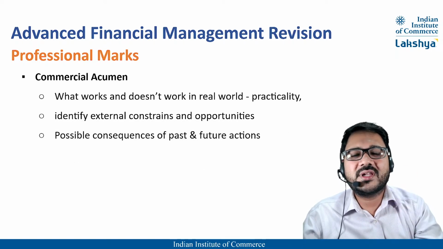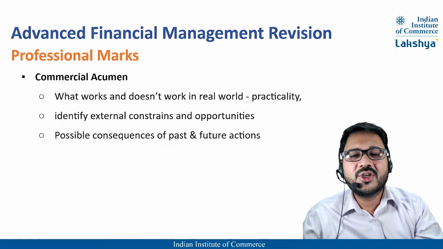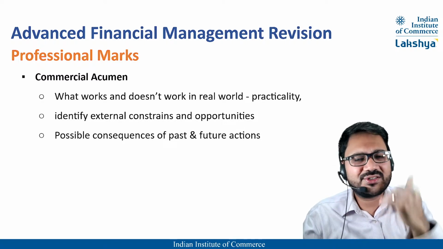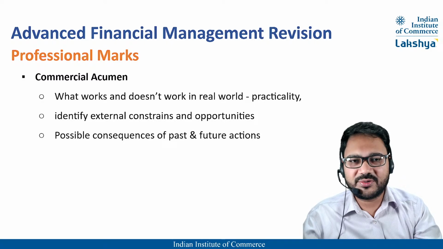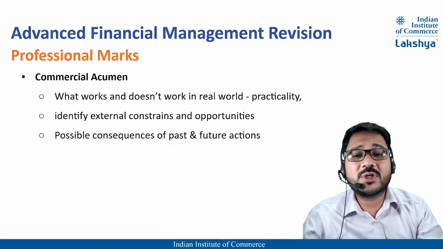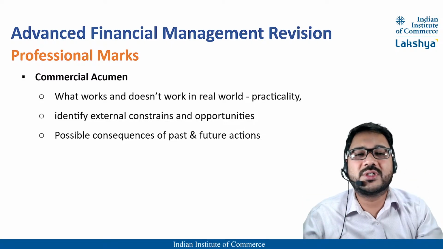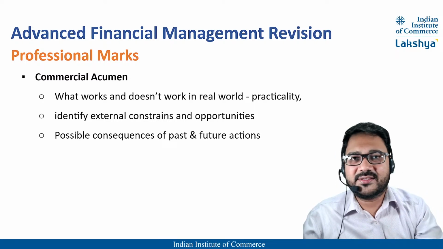Then the last skill, number 4, commercial acumen. So skills 2 to 4 will be tested in both sections. Skill number 1, that is communication, is majorly tested in section A only. Right? So commercial acumen is what works and doesn't work in the real world. Whatever information is given, is it practical?